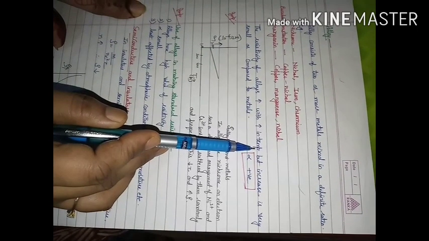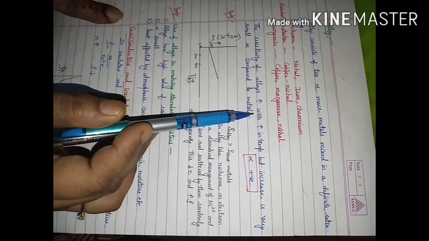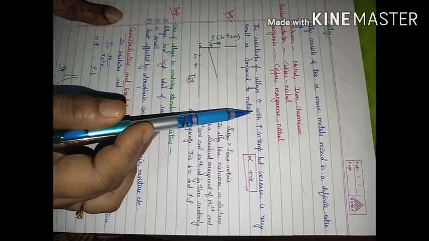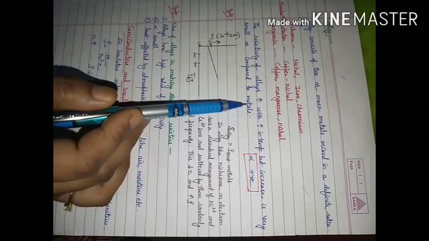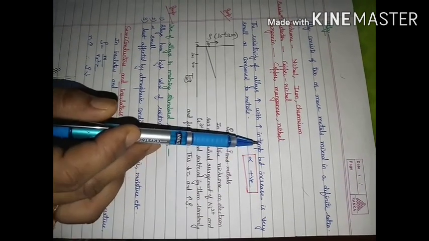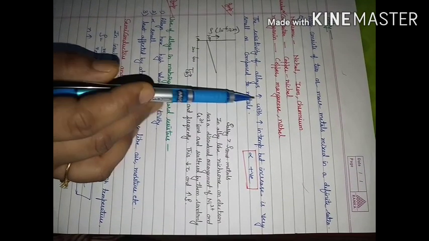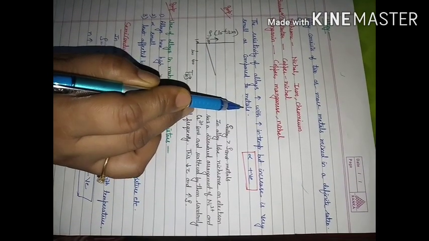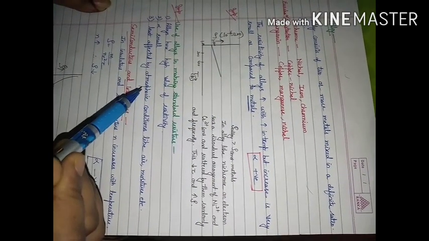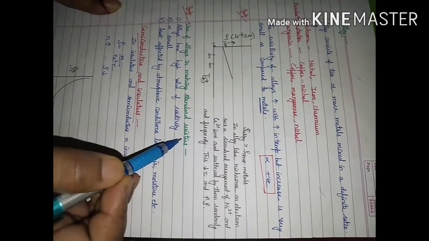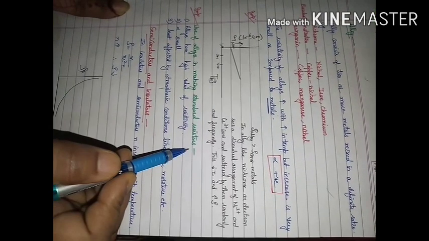But when you compare this increment in case of metals and in case of alloys, this increment will be very small as compared to metals. With increase in temperature, the change in resistivity will be very small as compared to their constituent metals, and this property of alloys is very useful in making standard resistors. Very important question: why are alloys used in making standard resistors?